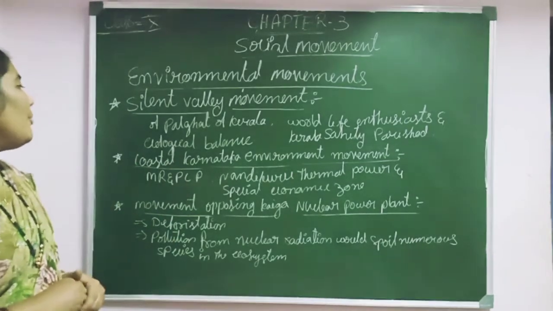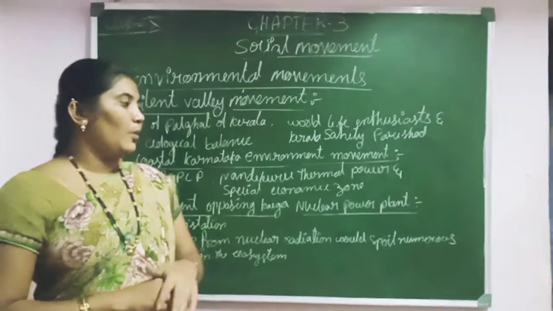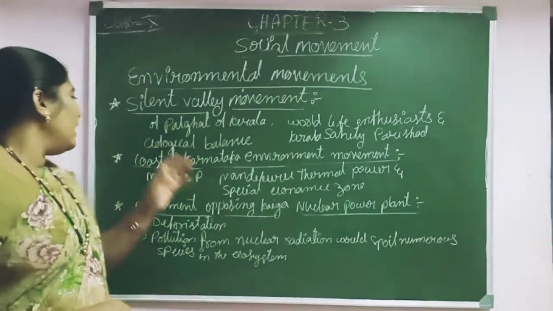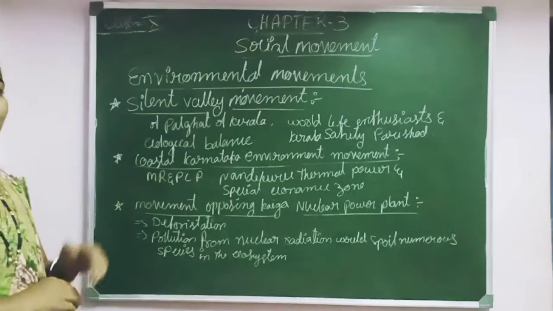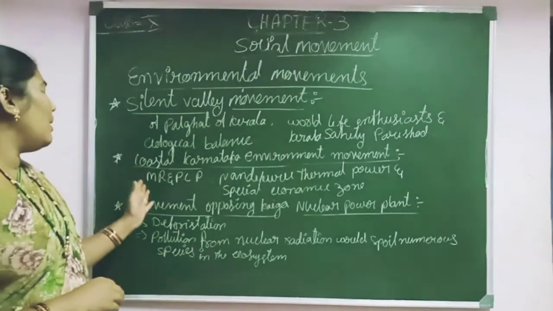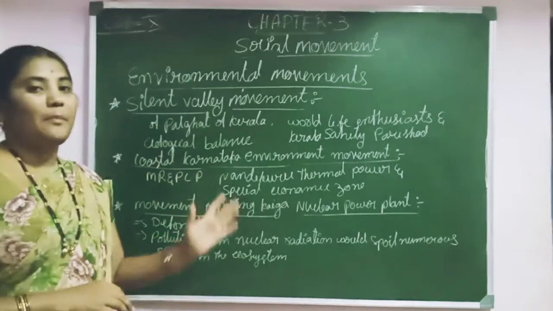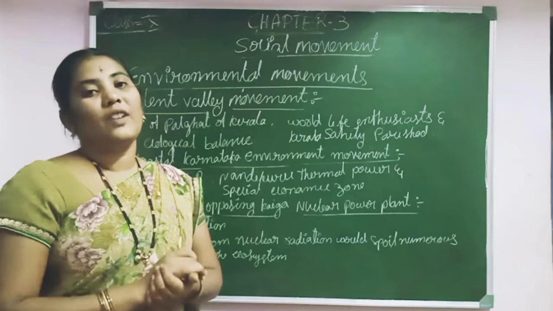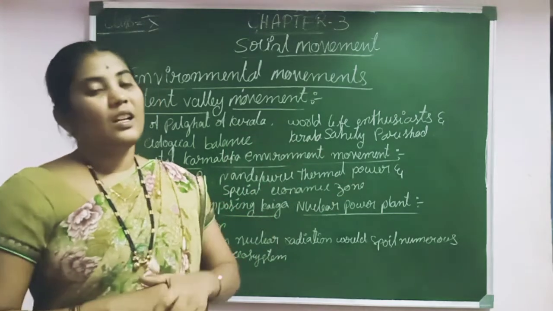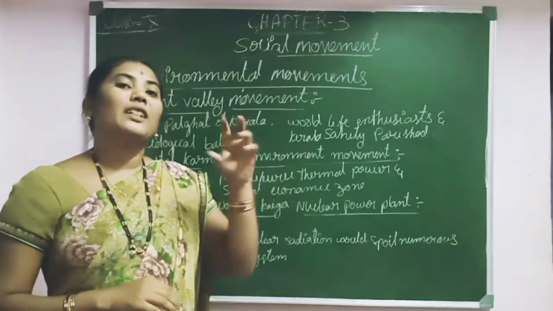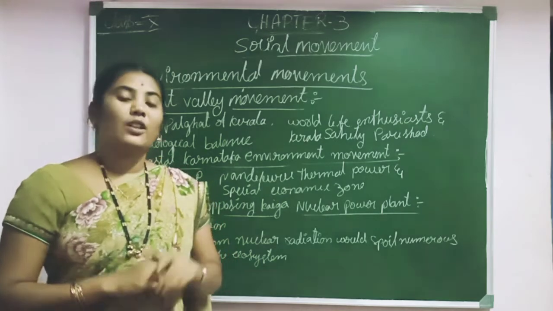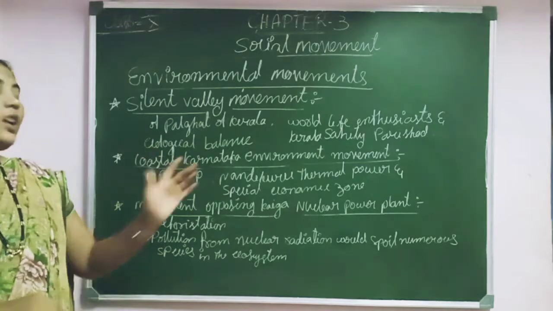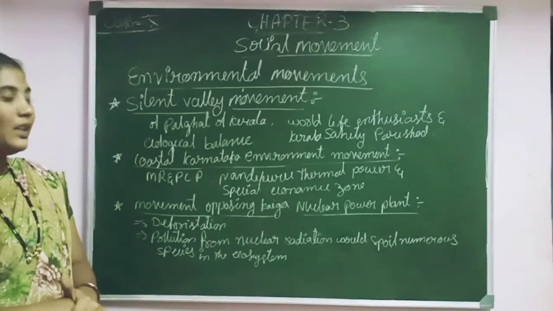Next is the Coastal Karnataka Environment Movement. It took place in our Karnataka, in Mangaluru district. Here, the Mangaluru people opposed the Mangaluru refineries and petrochemical plant, because it discharges harmful things into the sea and affects the local environment also. For that purpose, the Mangaluru people opposed the Mangaluru refineries and petrochemical plant.